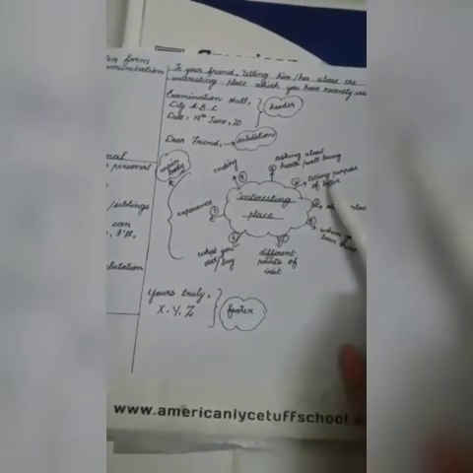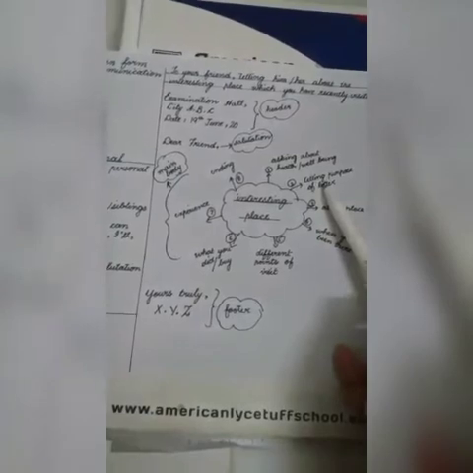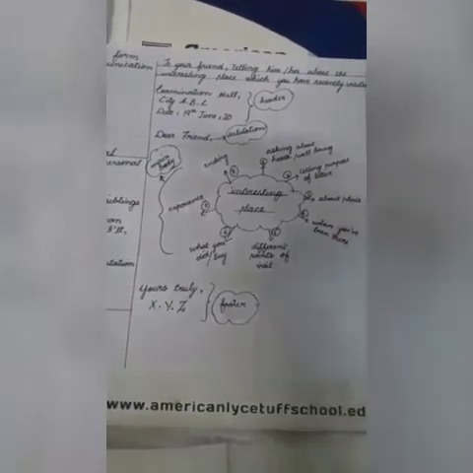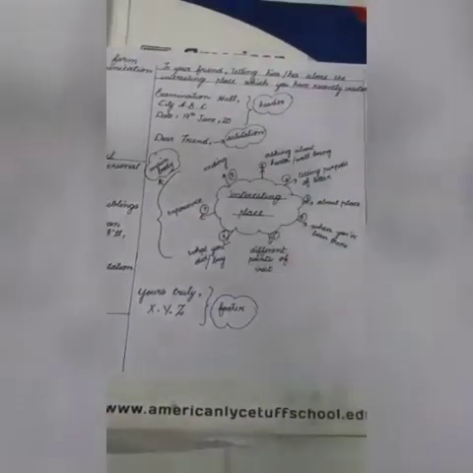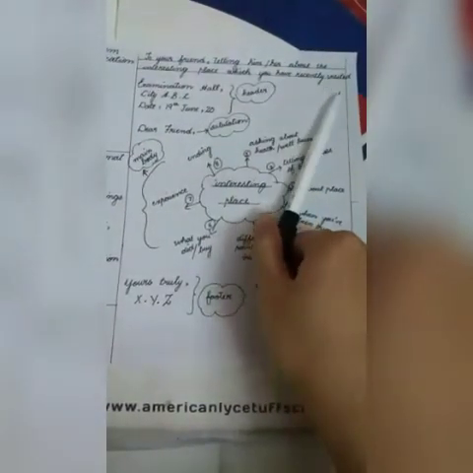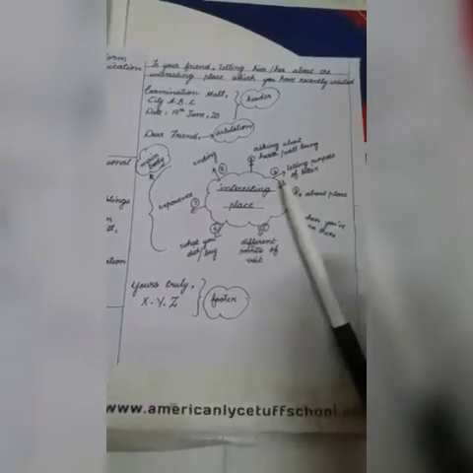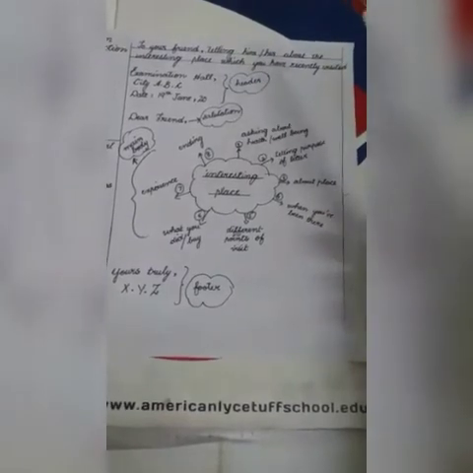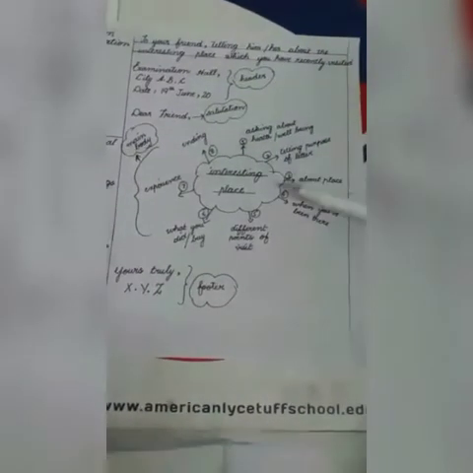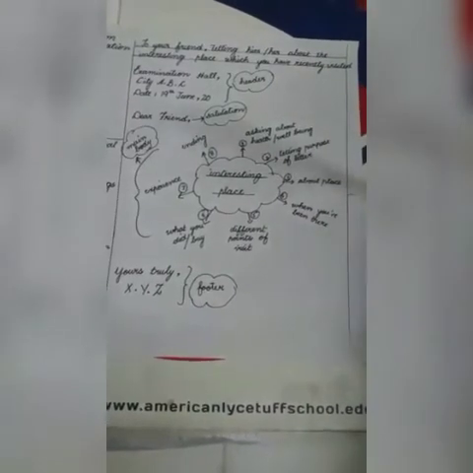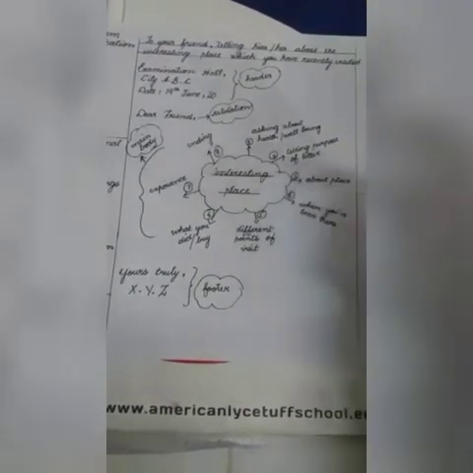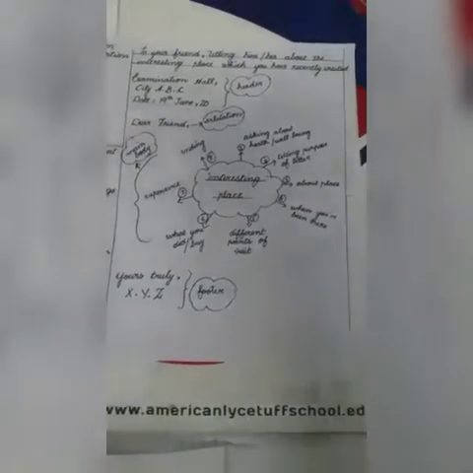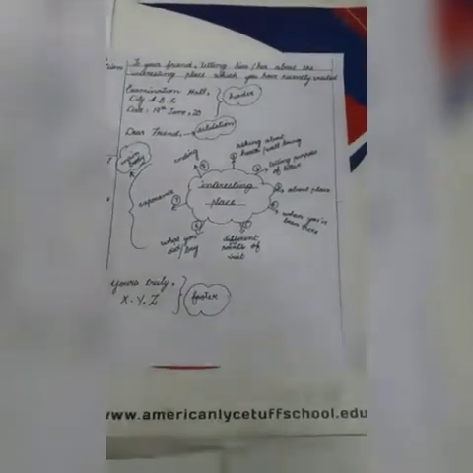Then in the next we move toward the other point, that is telling the purpose of the letter. We tell the person to whom we are writing our purpose of letter writing. Now it can be any purpose. For example, here our purpose of letter writing is the place that we have visited. Now on the contrary, it can be anything, that maybe you are answering to someone's letter, or maybe you are informing them, right? Then we will write our purpose, that why we are writing this letter to our friend. Then you will inform her or him that you are writing this letter to tell about the place that you have visited. Now it can be any place that you have visited.